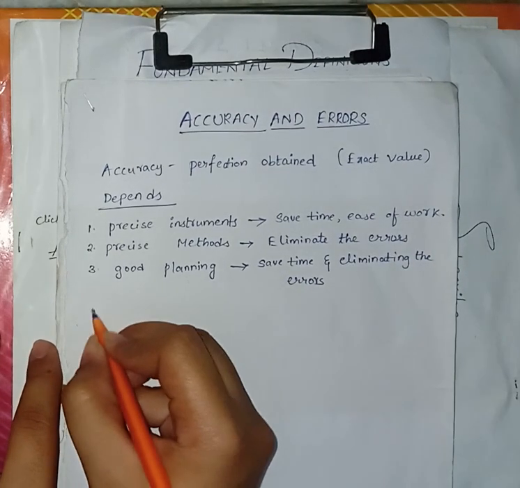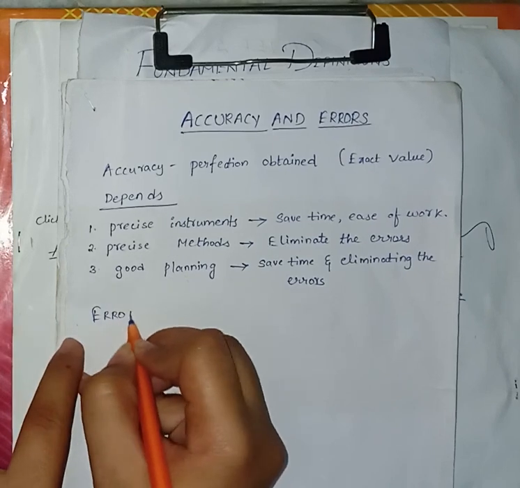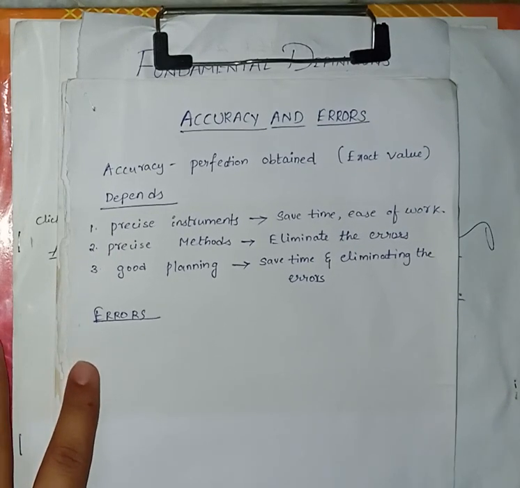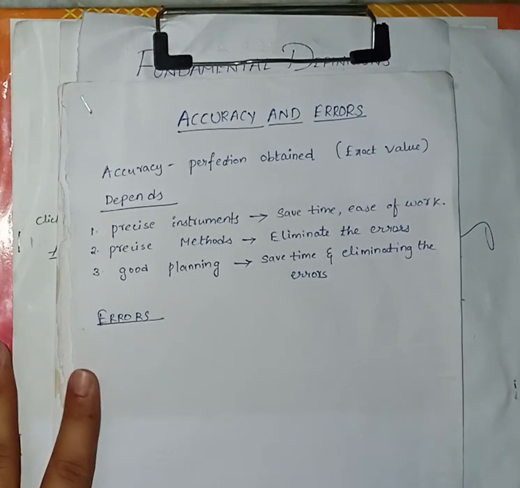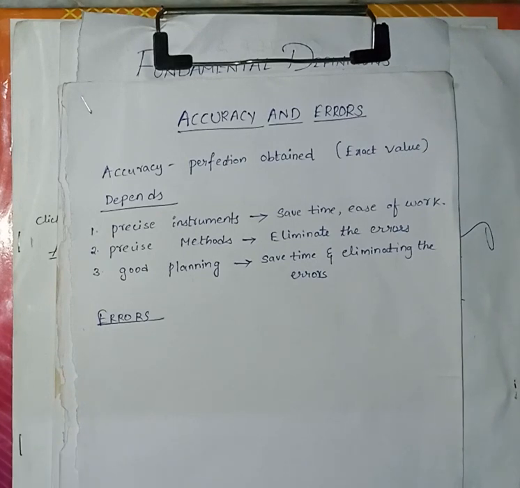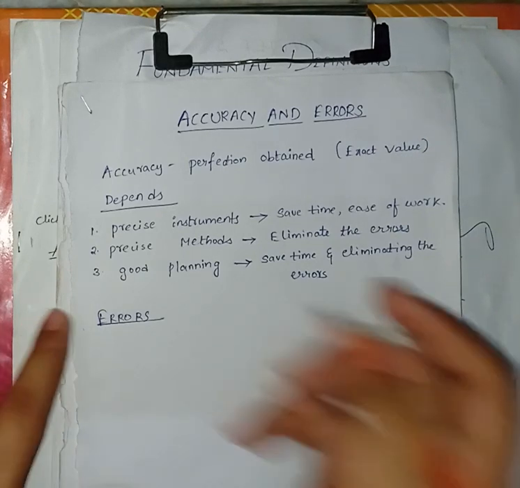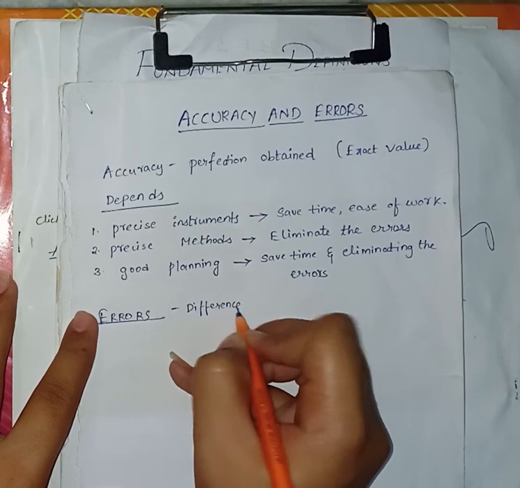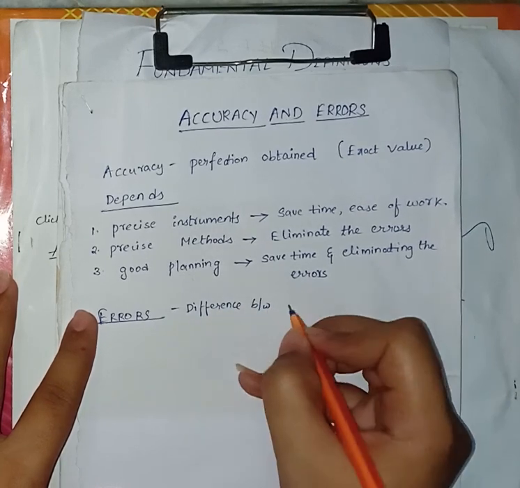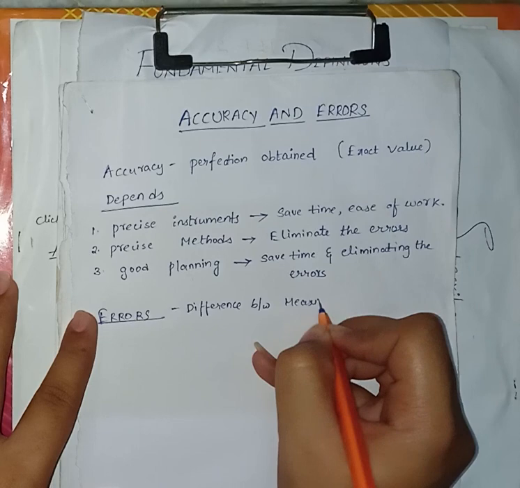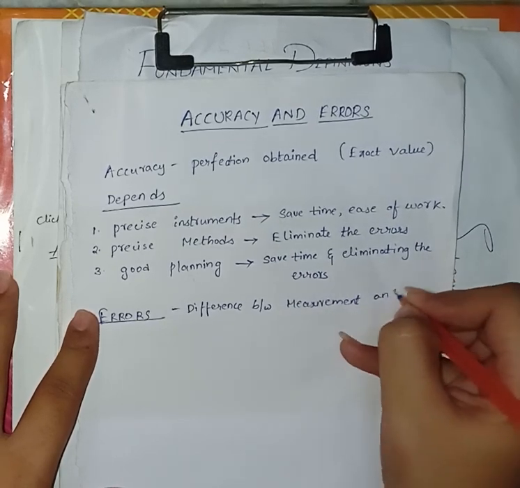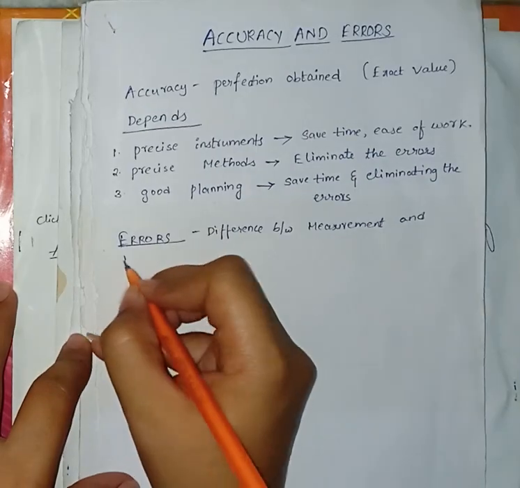Next, what is error? What is meant by error? The difference between a measurement and the true value of the quantity measured is the true error of the measurement. What does error mean? Difference between measurement and true value.